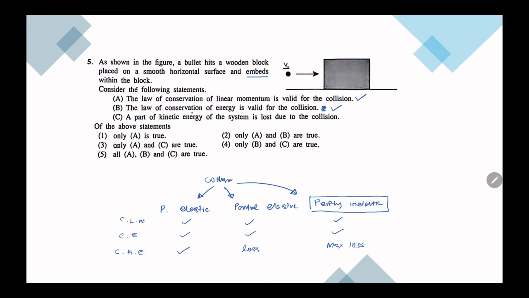If we have two objects colliding with one another, and after the collision they combine into a single object, then it is perfectly inelastic. Something like this, where this object embeds into this block. Therefore, this is a perfectly inelastic collision, so kinetic energy will be lost. Hence, this statement is correct. Then the answer would be fifth.